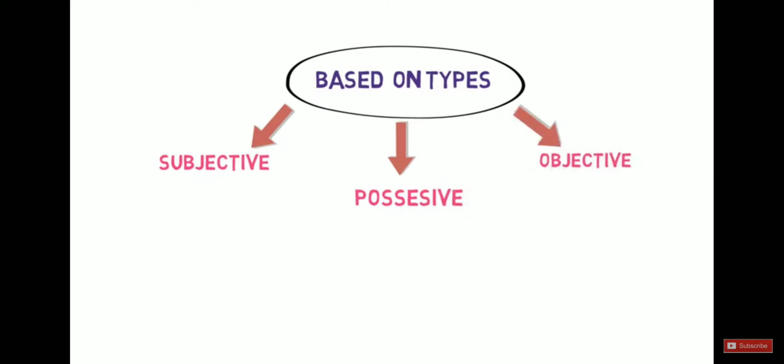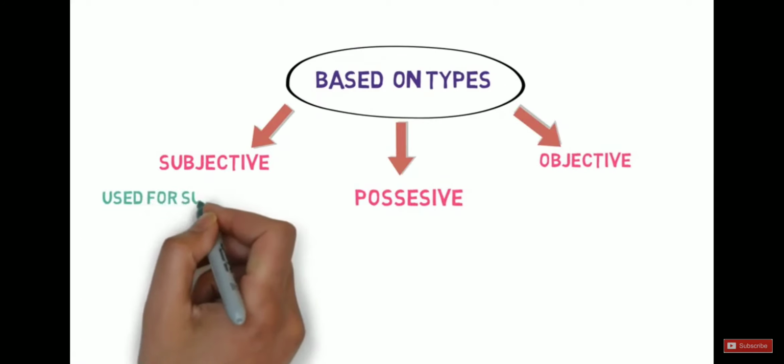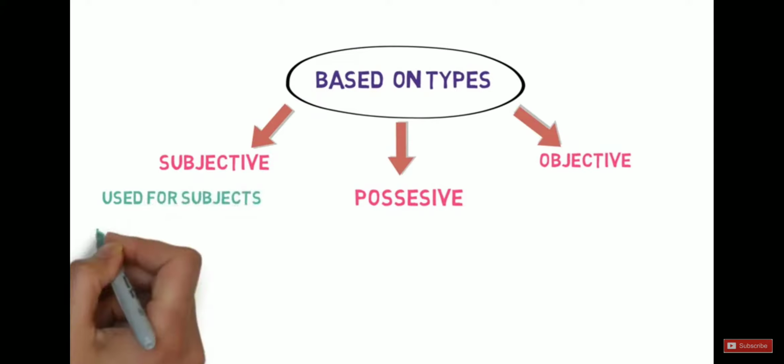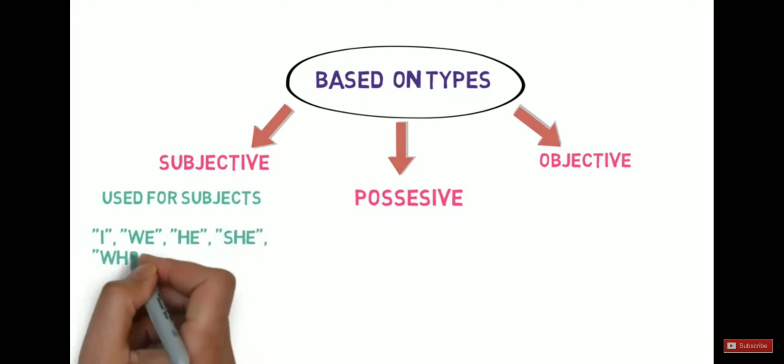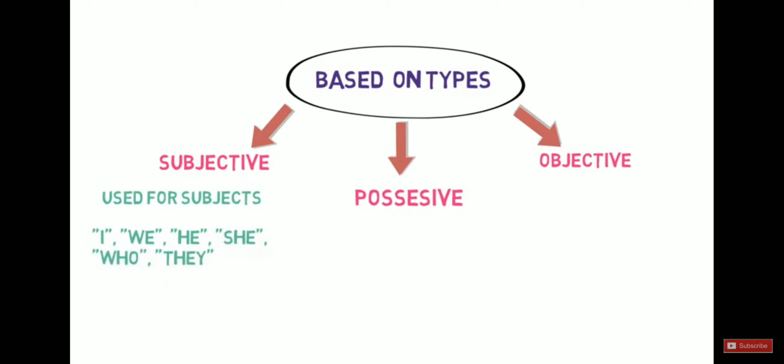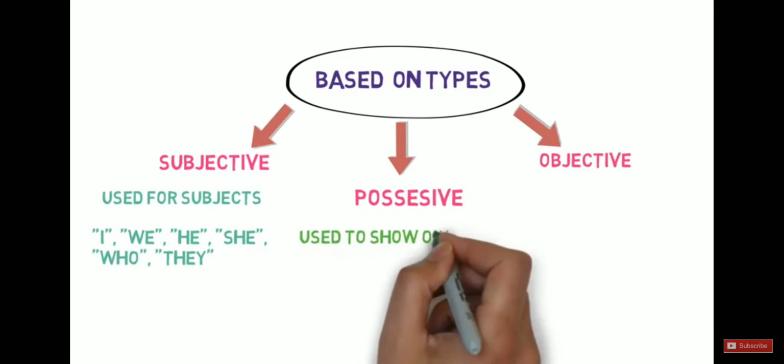Subjective. It is used for addressing the subject. I, we, he, she, who and they are examples of subjective pronouns. Possessive. It is used to show ownership.